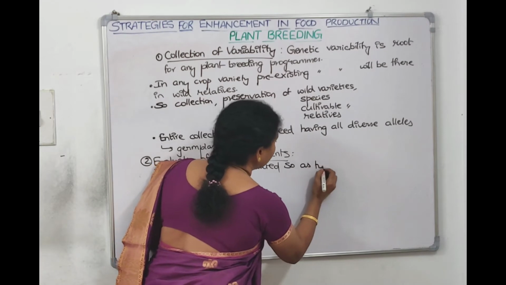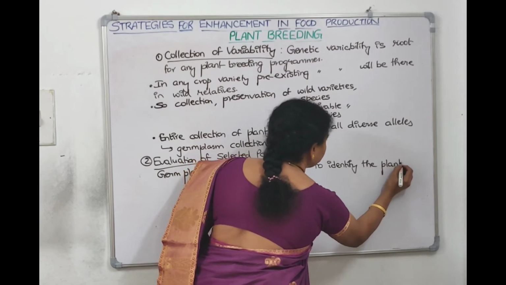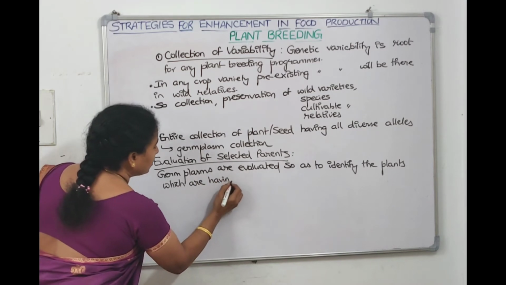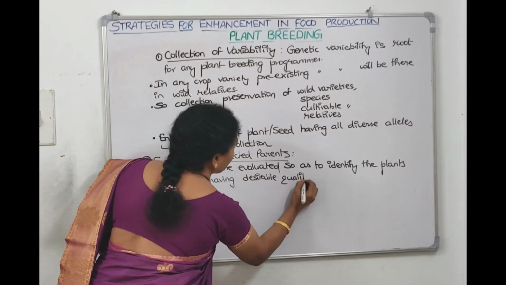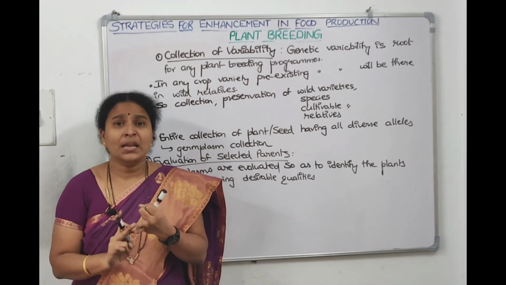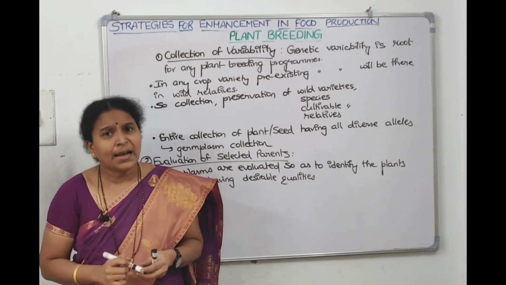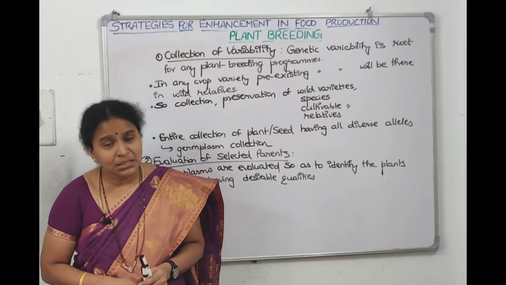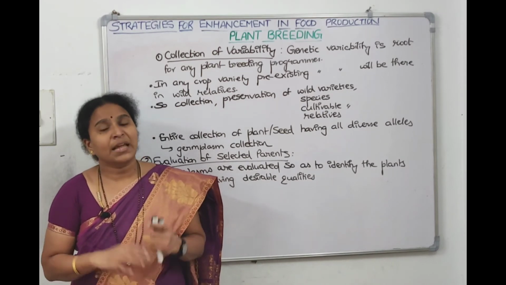So as to identify the plants, right, which are having desirable qualities. Now we have written some qualities like increase in yield, improve in quality, resistant to environmental stress, resistance to pathogens, resistant to pest and insect. So these are the qualities we want, right? So then we will evaluate the germplasm and we are in search of those plants which are having our desirable characters, right?